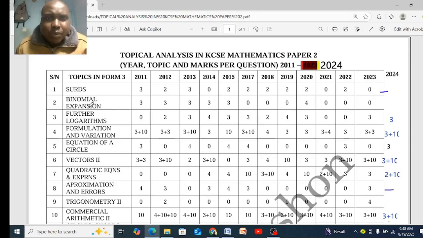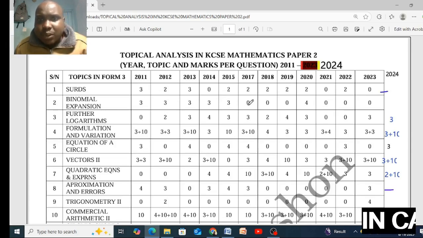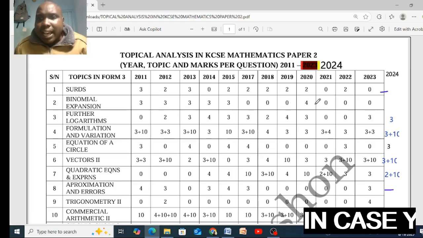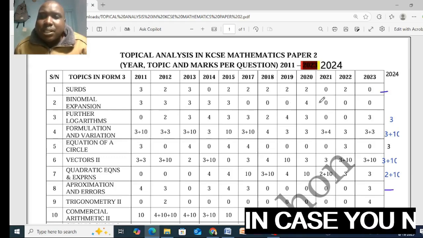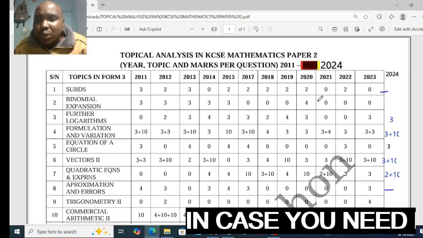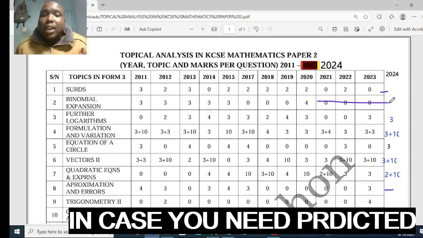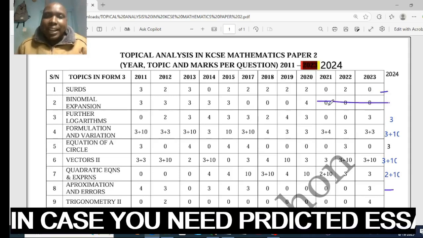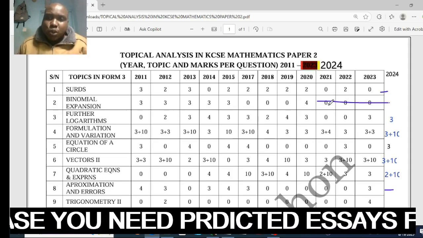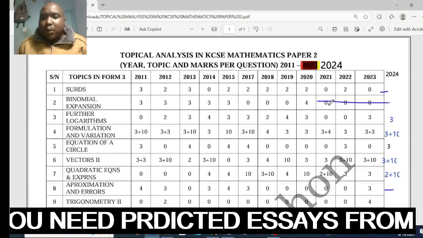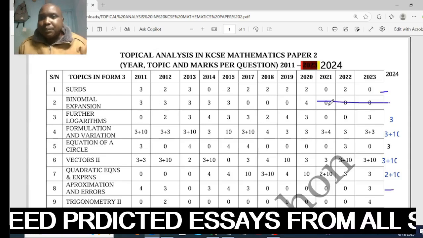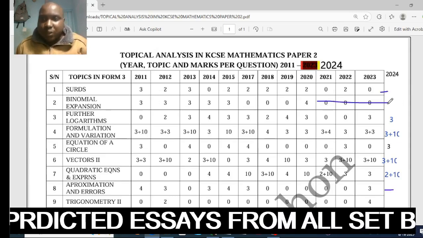Binomial expansion, 2011, it has been set through to 2015. Then expansion missed 2017, 18 to 19, and it came 2020. Now it has missed from 2021 to 2024. So do you think 2025 is going to miss? No. Here we must have expansion this year. Expand, then use the expansion to solve, for example, 1.9 raised to power whatever. So that one is a must for you to revise.